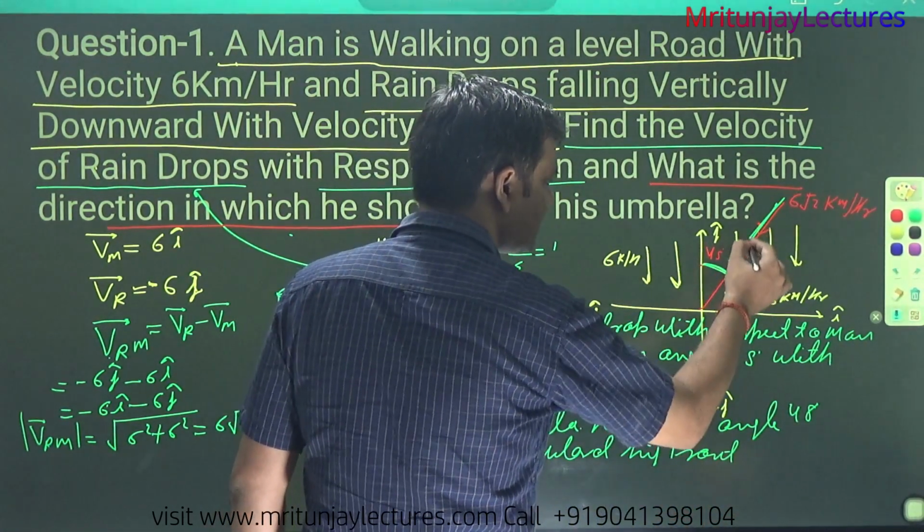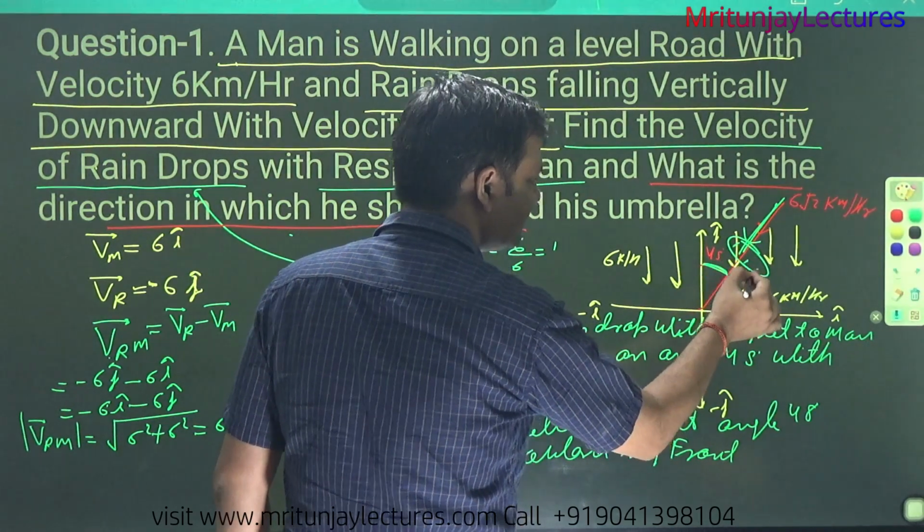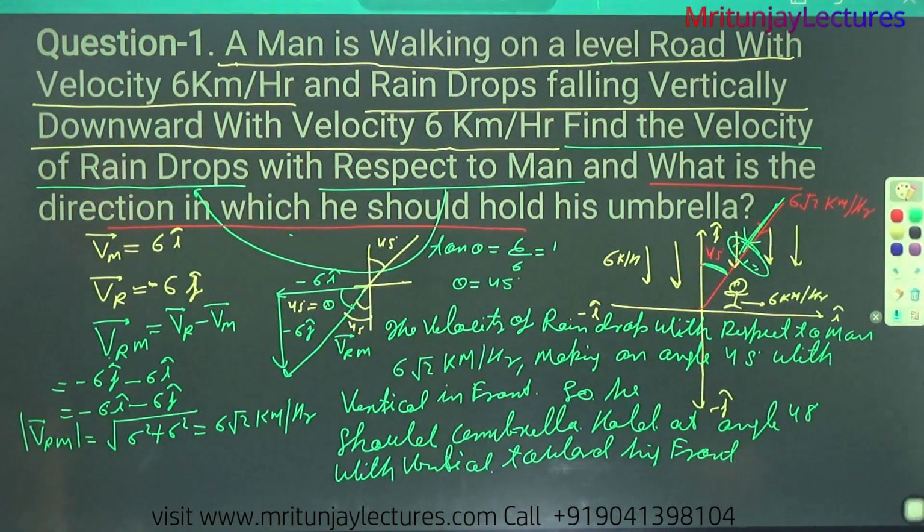Clear or not? So the umbrella is like that one. Clear? Make it.